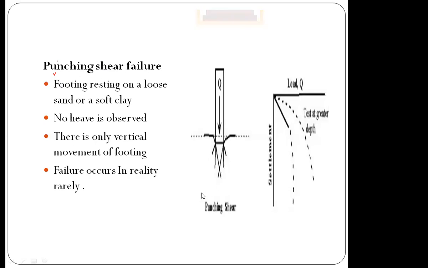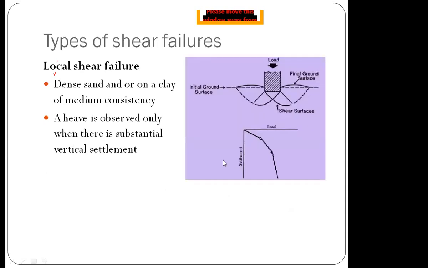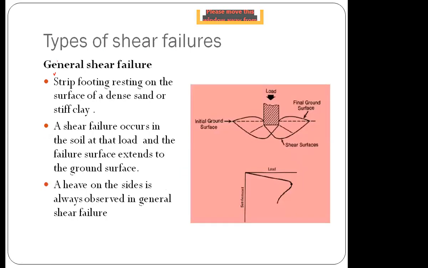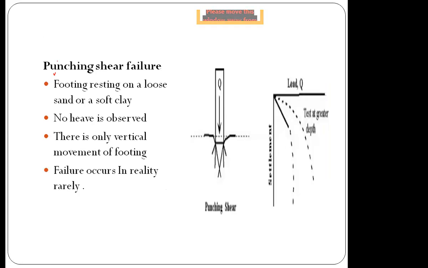Punching. So this is very limited, the space is very limited. Failure occurs within a very small area. It happens rarely in reality, punching shear failure. So mostly the failure can be local shear failure or general shear failure, but rarely it will be punching shear failure.